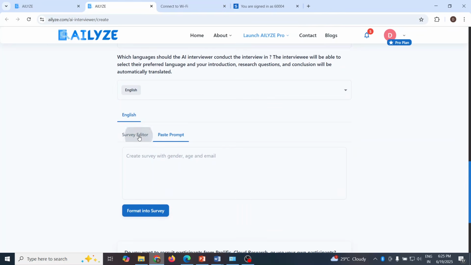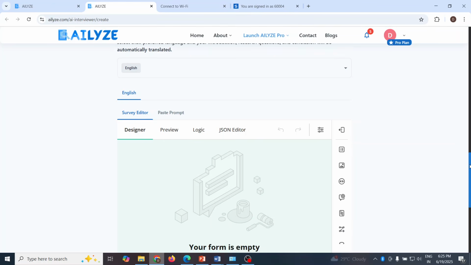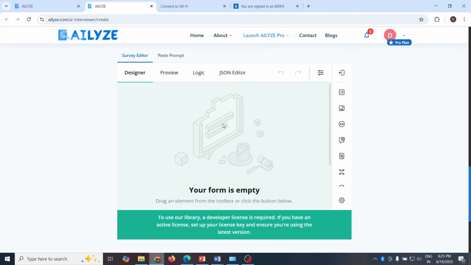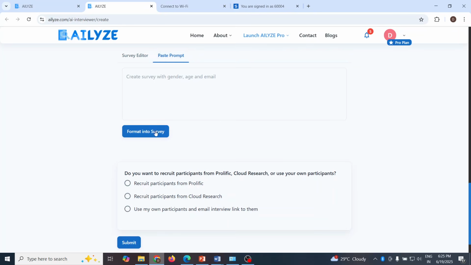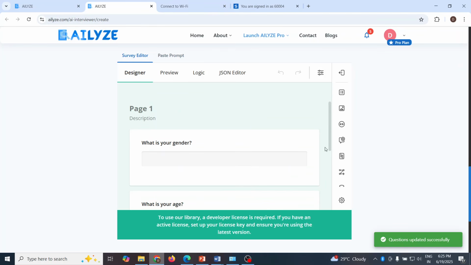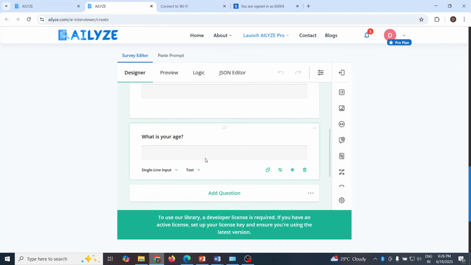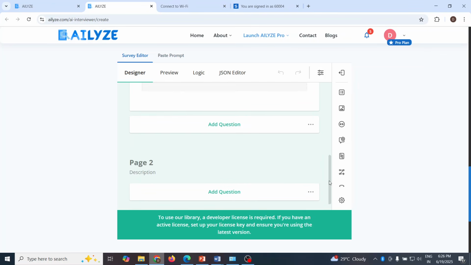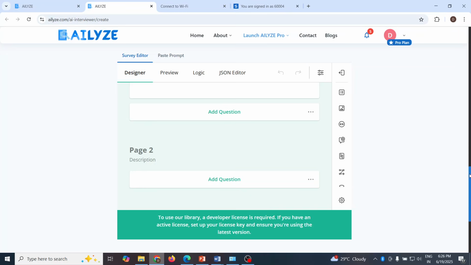Then activate the survey editor. In this, we have to create basically a demographic variable. So what will I do? I'll go in paste prompt, create survey with gender and age, format into the survey. So you can see here it has generated what is your gender and what is your age, right? So we can go on adding it.